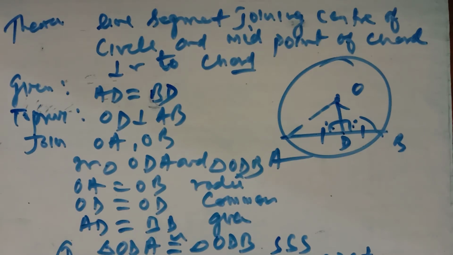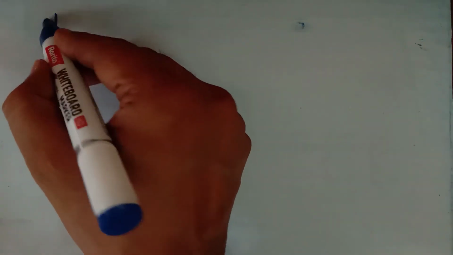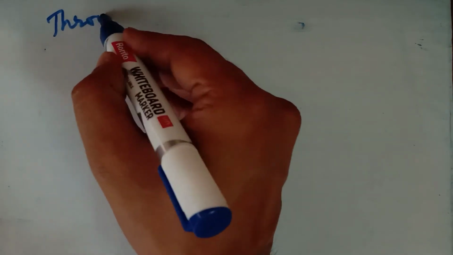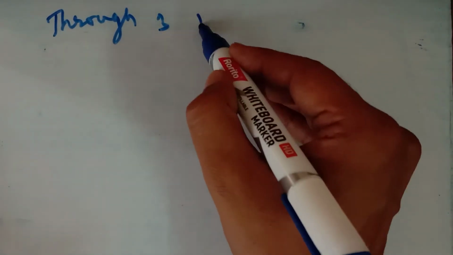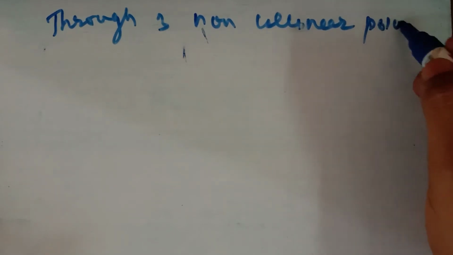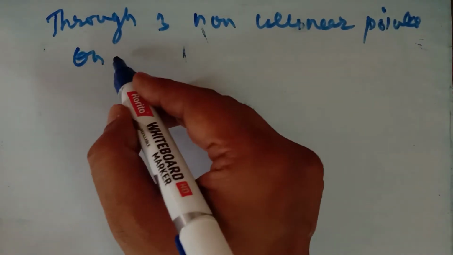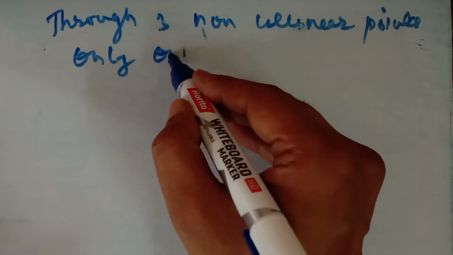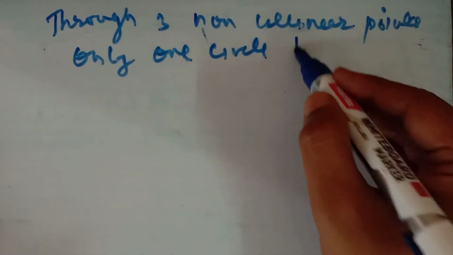After that we have a circle through 3 points. You have to learn it through non-collinear points. One and only one circle can pass through 3 non-collinear points. For non-collinear points, only one circle can pass.